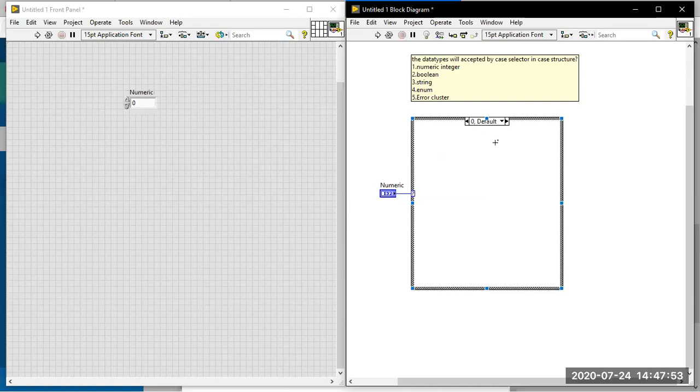So always in a case structure you must provide a default case, or else you will get a broken run arrow. If the default case is not available, you will get a broken run arrow. Any one of the cases should be a default case. It's not necessarily case 0. Whatever the case, you have to provide a default case, or else you will get a broken run arrow.